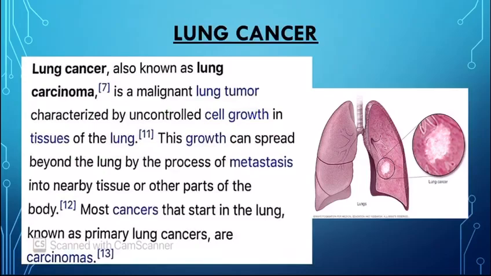Now come to lung cancer, which is also called lung carcinoma. It's a tumor that is characterized by uncontrolled cell growth. Yes, cell growth in excessive amount, and not only in the lung but outside the lung, it spreads beyond the lungs to other parts of the body. And obviously this cell growth is not at all normal, it's abnormal, it's infected, and it causes tumors.